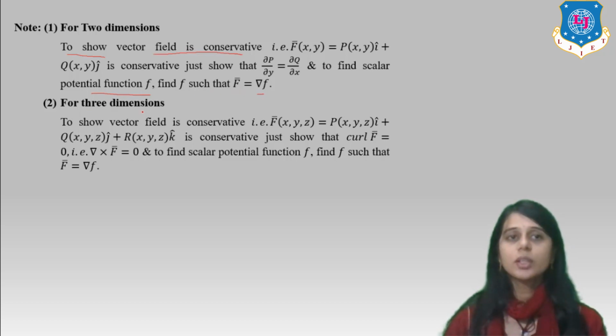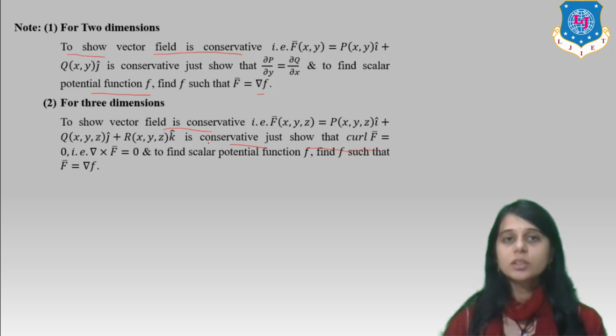For 3 dimensions, to show the vector field F(x,y,z) = P(x,y,z) i + Q(x,y,z) j + R(x,y,z) k is conservative, just show that curl of F equals 0.